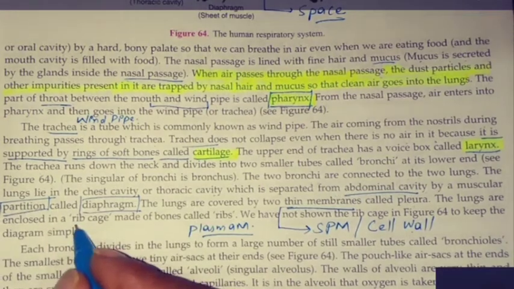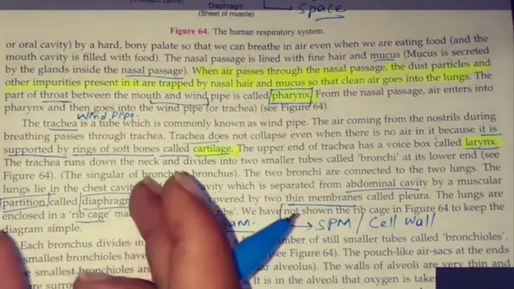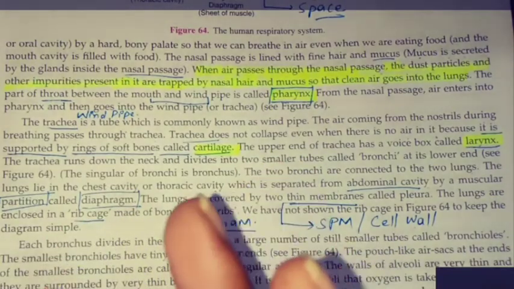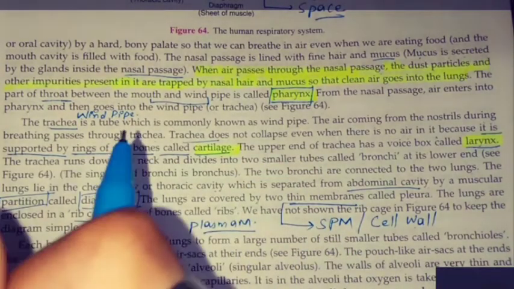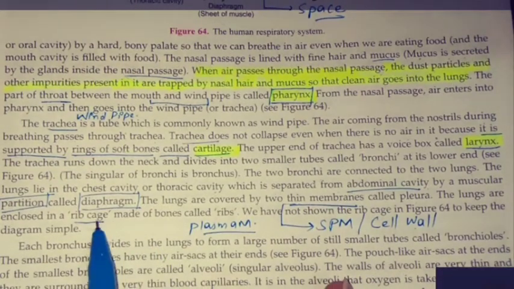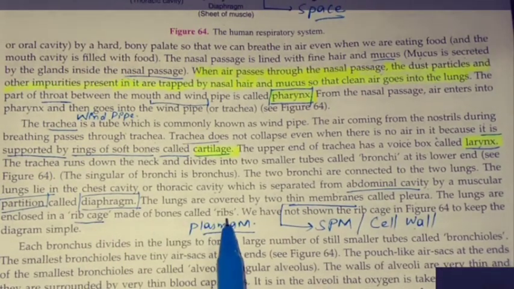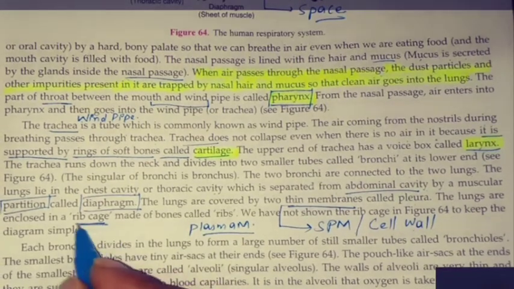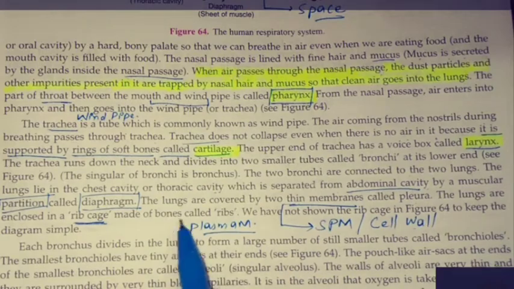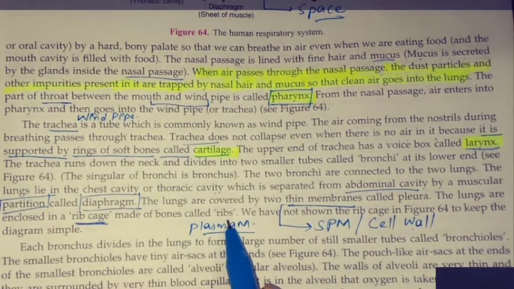ये lungs किस में closed रहते हैं? Rib cage में. Rib cage, that is the structure of bone, framework of bone which protects it, so that you may not get any damage when you get hurt by mistake also. Rib cage made of bones called ribs. What is rib cage? It is a cage, पिंजरा कह सकते हैं. It is a cage made up of bones called ribs.